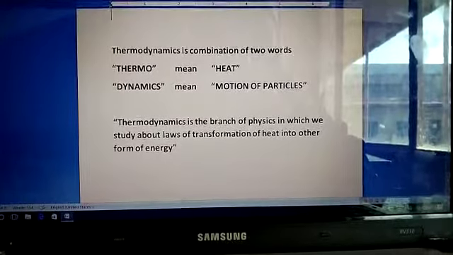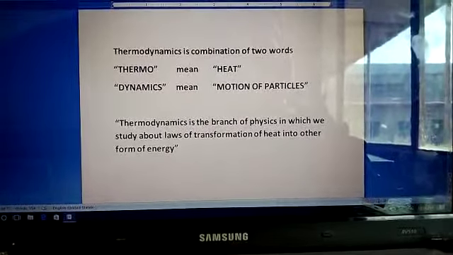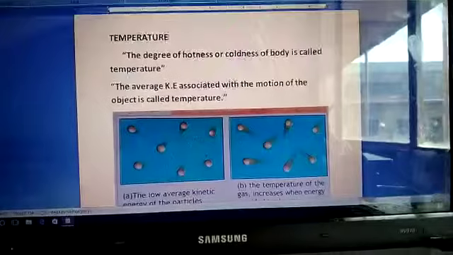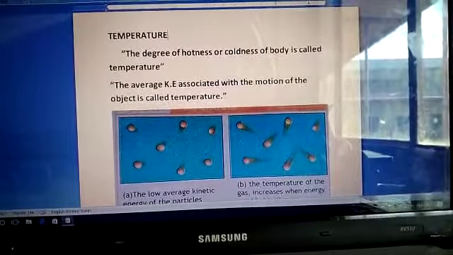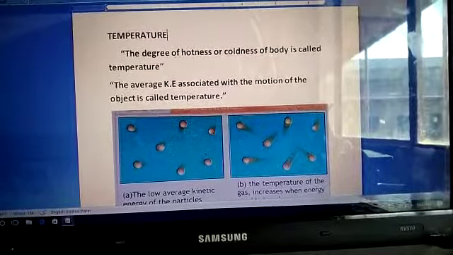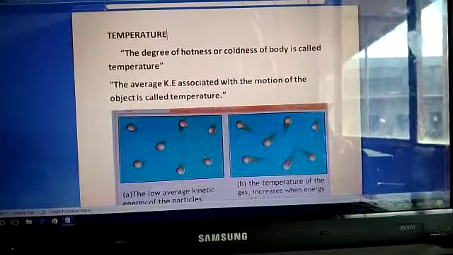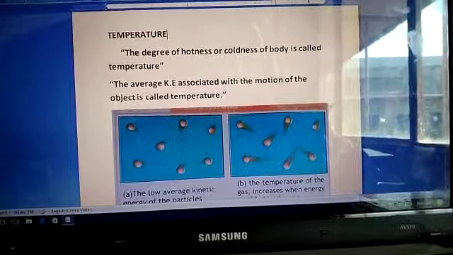Now we discuss what we mean by the words heat and temperature. As we said, thermodynamics is the branch of physics in which we study the transformation of heat. So first we learn what heat is. Before going to the definition of heat, first we learn about temperature.